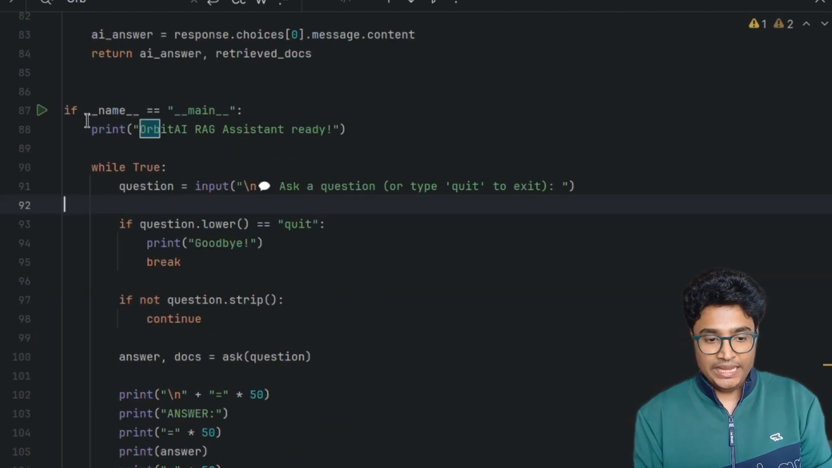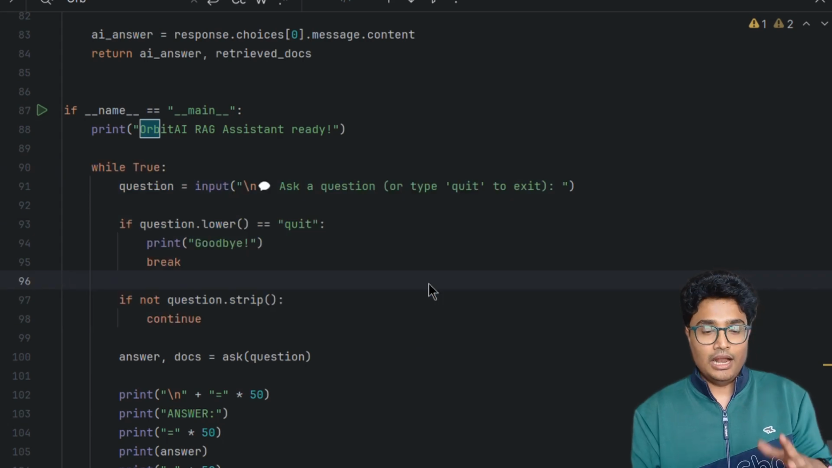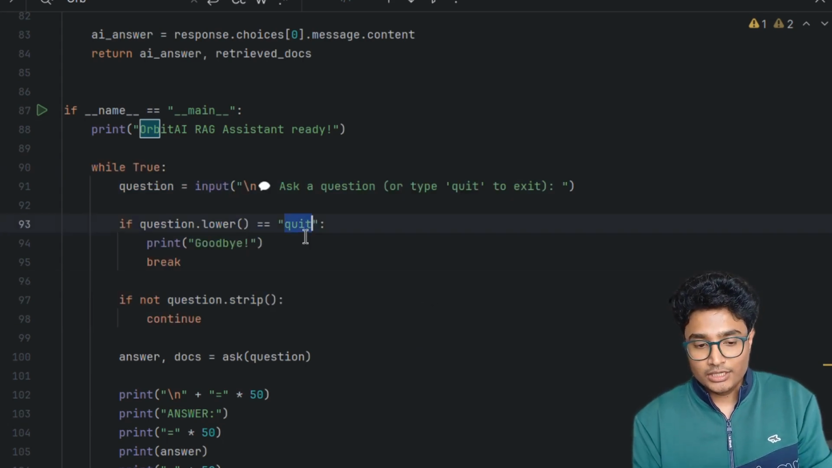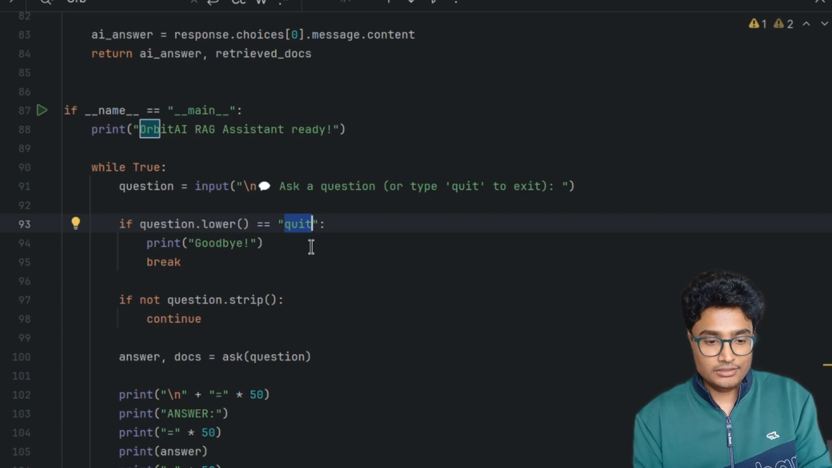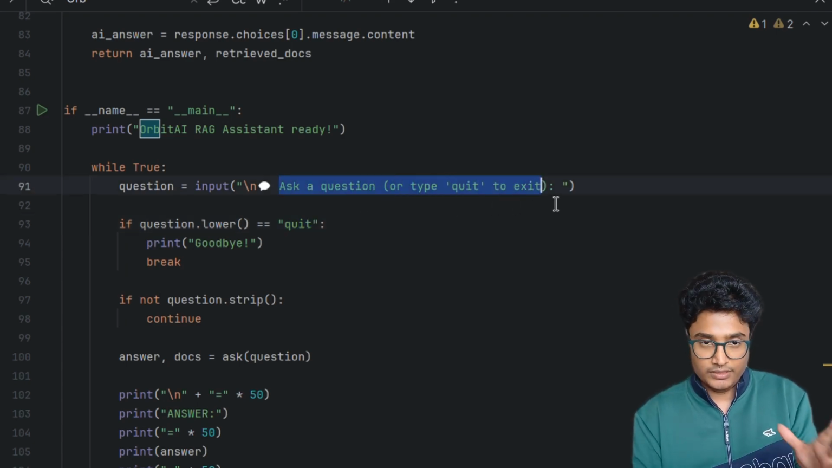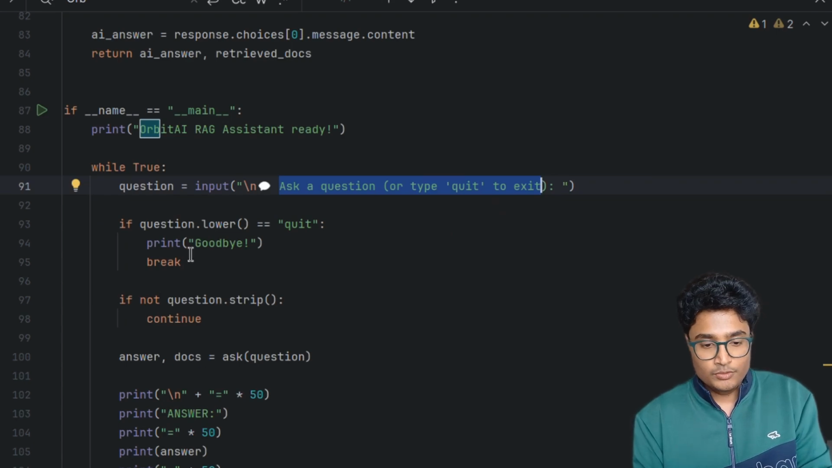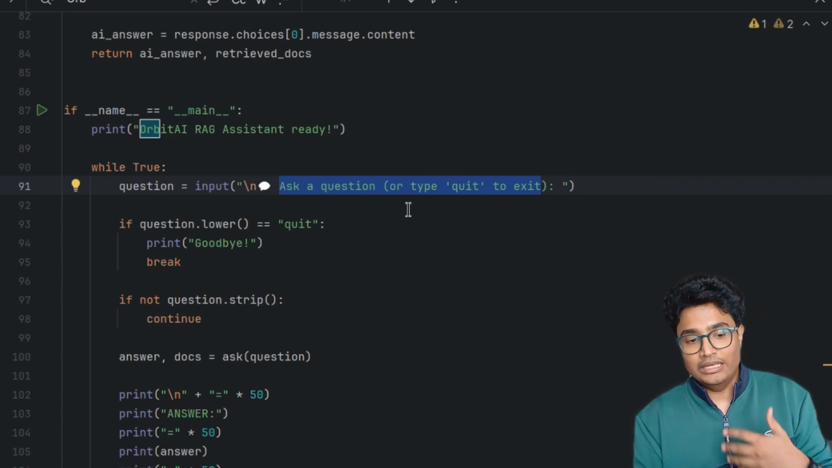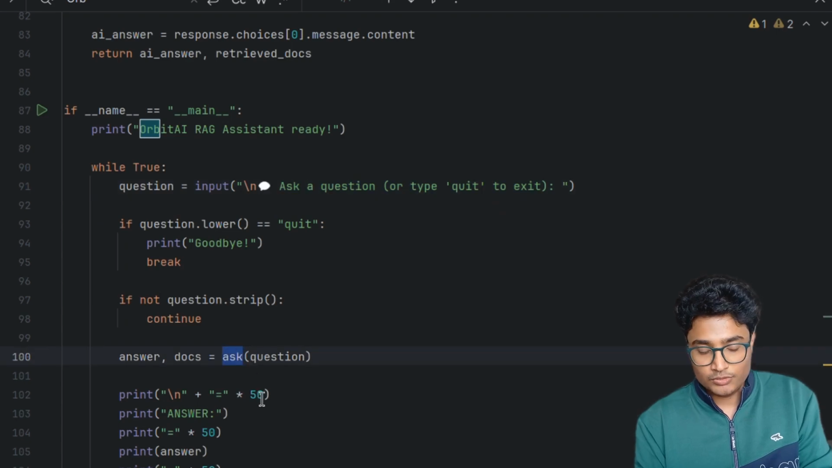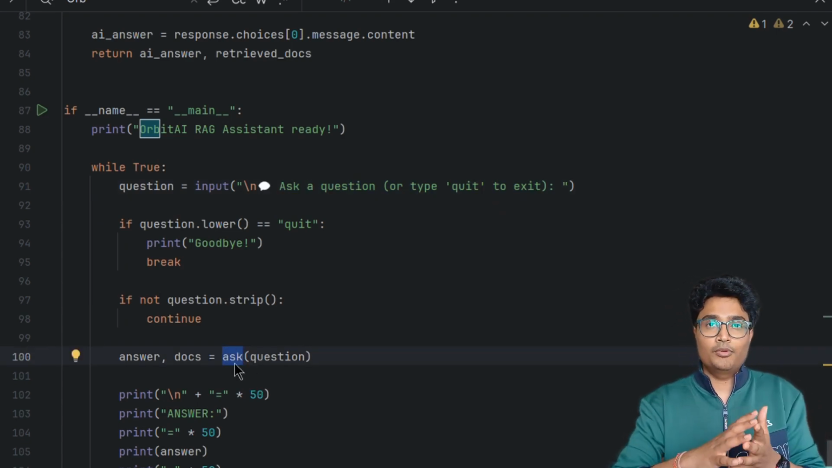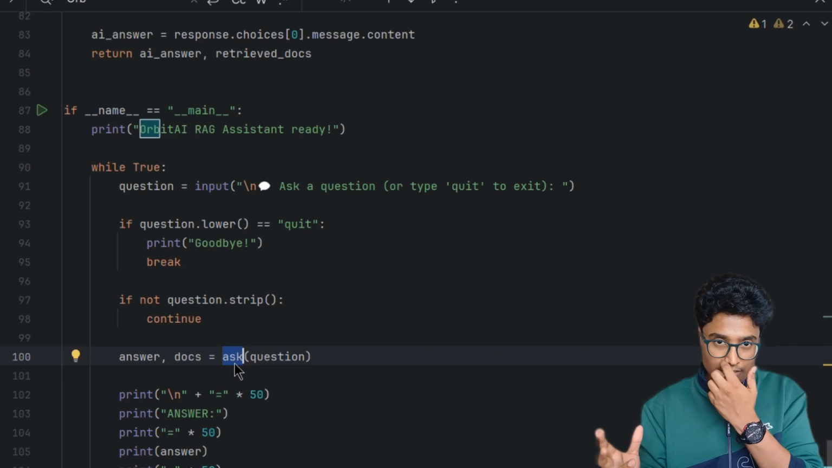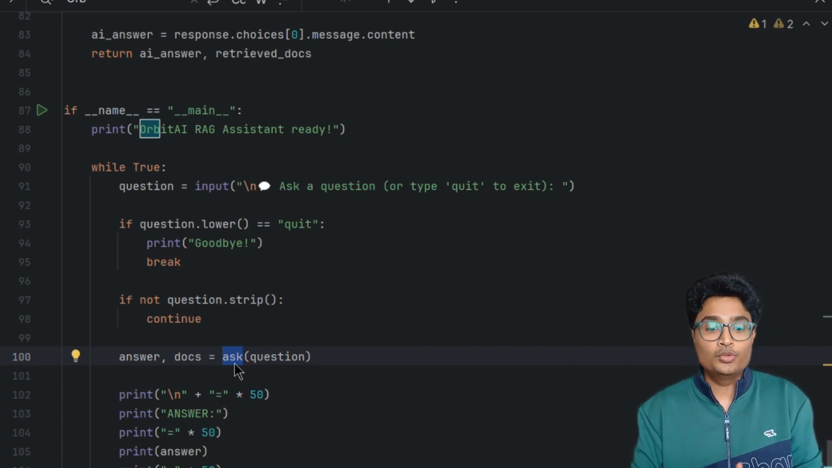Now this is the main block where there is an infinite loop, like until and unless the user is typing quit or until it is asking a question, it will ask the user to paste something or to ask something, and once the user types something in, it will invoke all the methods we have written, which is the ask, and from there the prompt will be built, then the similarity search will get invoked and your generated output will come.